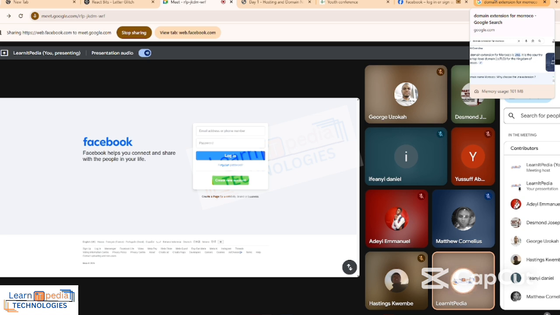Now, the way you determine the one that is best, number one, is your purse or your pocket. Let's say you have 30k to host your website and buy your domain, and you say you want the one that is very very good. Maybe the one that is very good is like 50, 70k. So you know definitely you have to settle for the one that your money can carry. Then number two, you may need one that is very very fast. When the one that is very fast is more expensive and you have the money, you can go. So to you, that would be the best.